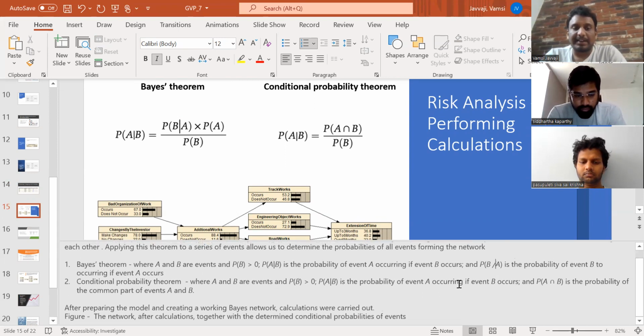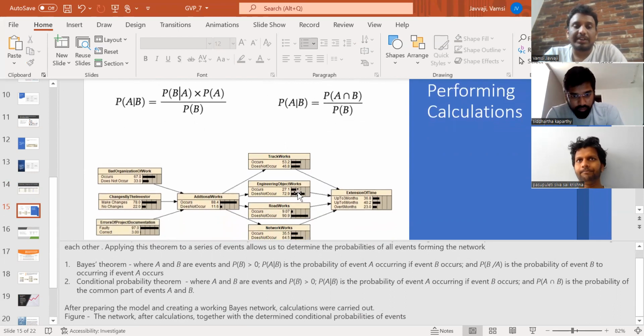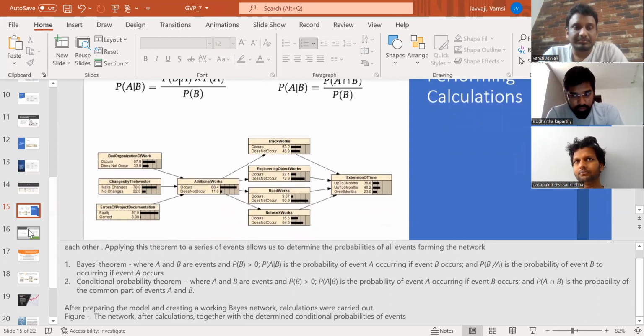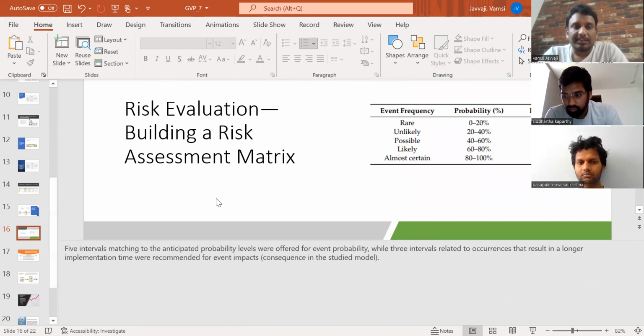After preparing the model and creating the working Bayes network, calculations were carried out, and how the calculations will be done is shown in this figure. Risk evaluation, building a risk assessment matrix, event frequency: rare, unlikely, possible, likely, and the probability percentage: rare 0 to 20%, unlikely 20 to 40%, possible 40 to 60%, likely 60 to 80%, almost certain 80 to 100%. The 5 intervals matching the anticipated probability levels were offered for the event probability, while 3 intervals related to the occurrence that results in a longer implementation time were recommended for event impacts.